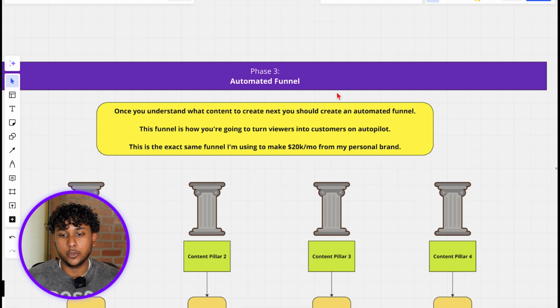And this is going to turn your viewers into customers on autopilot for you. This is the exact same funnel that my team and I are using right now to make 20K a month from our own personal brands. And trust me guys, this works. It is very, very simple. Let me break it down for you.